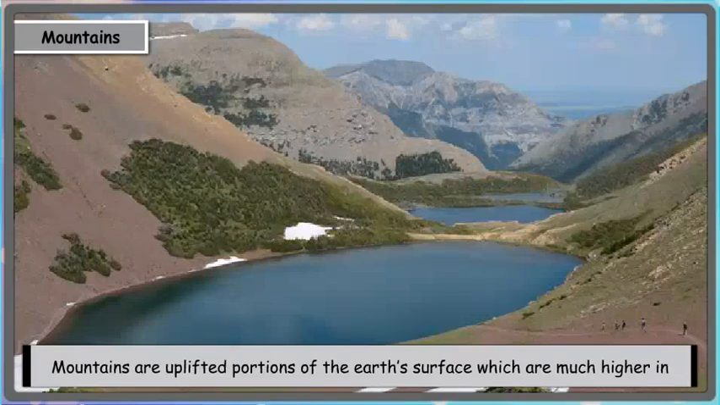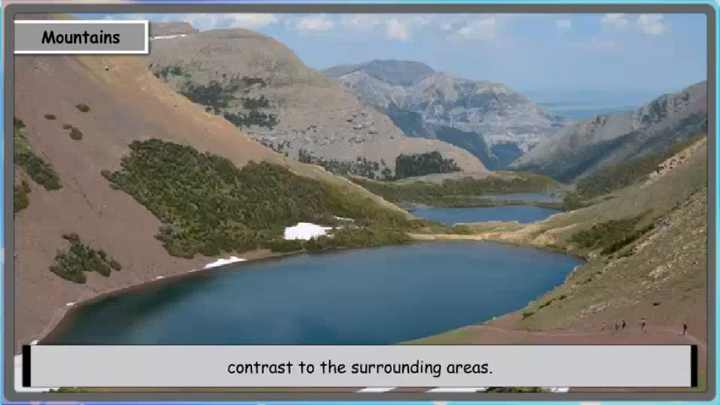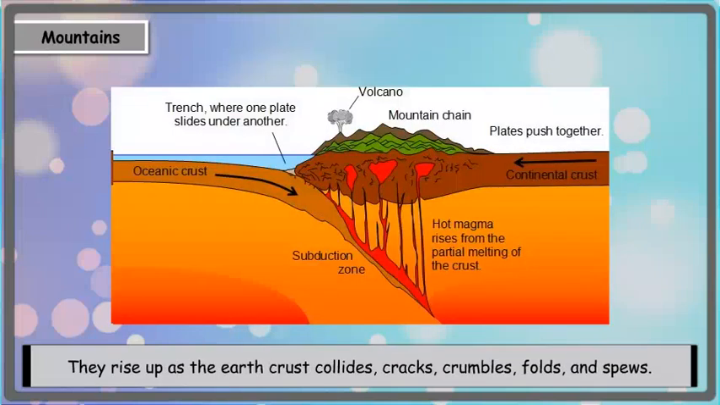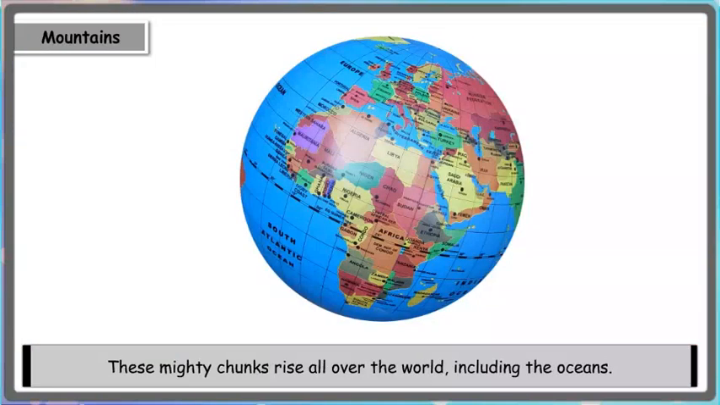Mountains. Mountains are uplifted portions of the earth's surface which are much higher in contrast to the surrounding areas. It is a landform that rises at least 900 meters above sea level. They rise up as the earth crust collides, cracks, crumbles, folds, and spews. These mighty chunks rise all over the world, including the oceans.